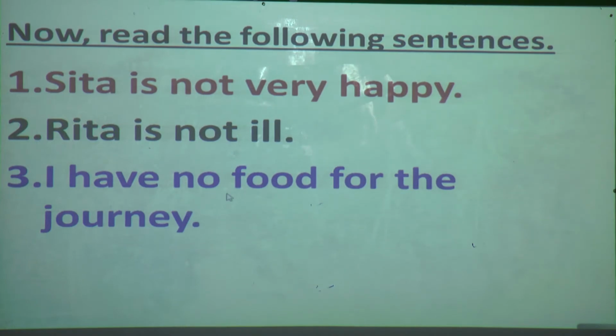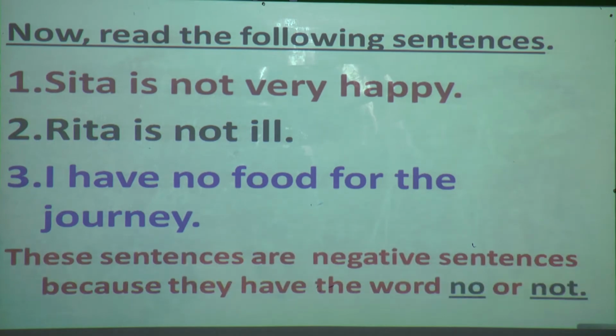As the definition says, if any sentence has not or no, that sentence is a negative sentence. So these sentences are negative sentences, because they have the word no or not. So understood students, what is a negative sentence? A sentence that has the word no or not shows that it is a negative sentence.